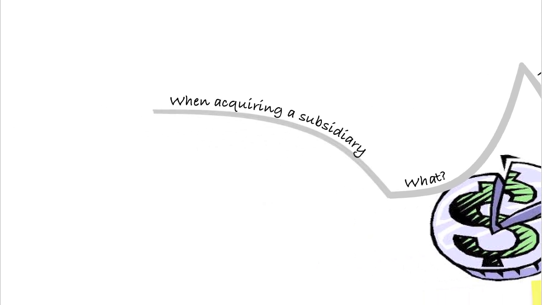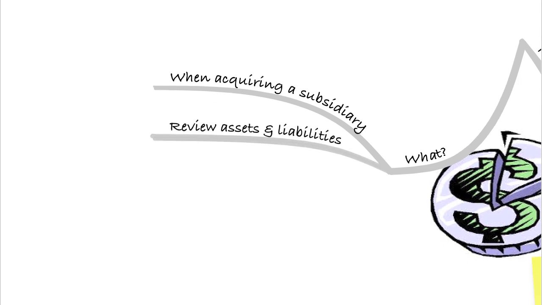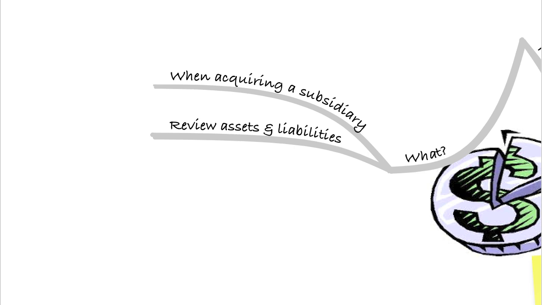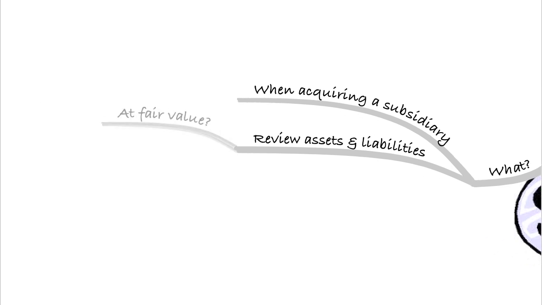So when it comes to these net assets, what are we talking about? Well, as I said, when we're acquiring a subsidiary, we'll need to review the assets and liabilities that we're acquiring. So it may be that the assets and liabilities that the subsidiary has in their individual accounts aren't at fair value.